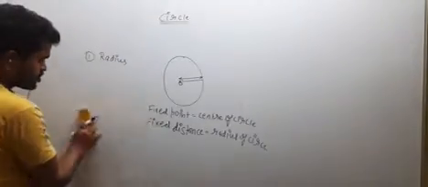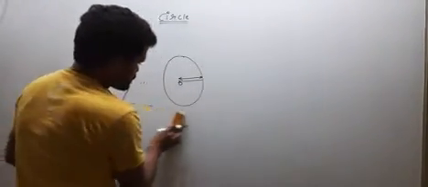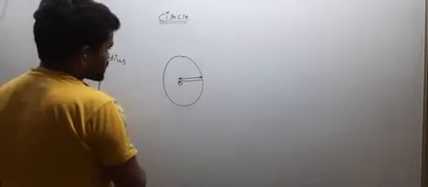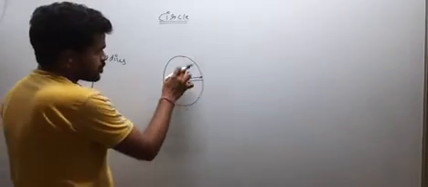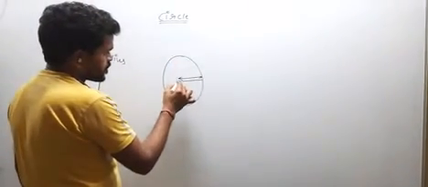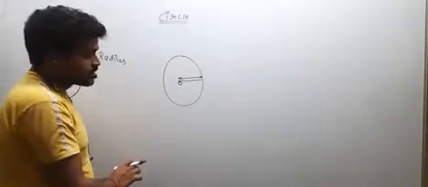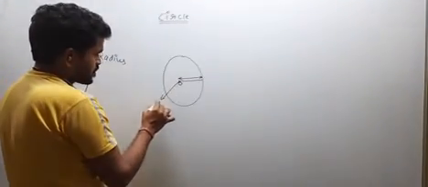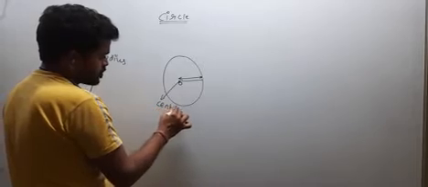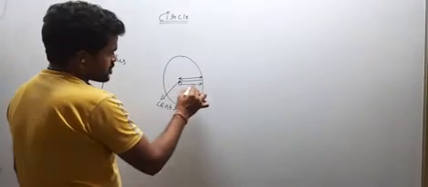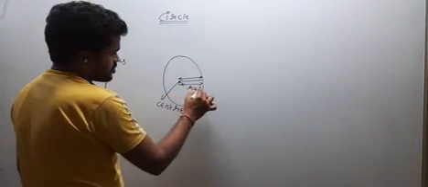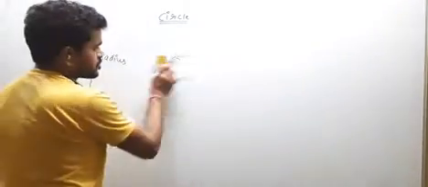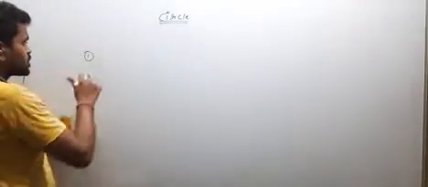What is radius? I have already told you about the circle. Circle is the collection of all points in a plane from a fixed point to a constant distance. So here the fixed point is called the center of circle, and the fixed distance is called the radius of circle. So this is the radius. So next come to our diameter.